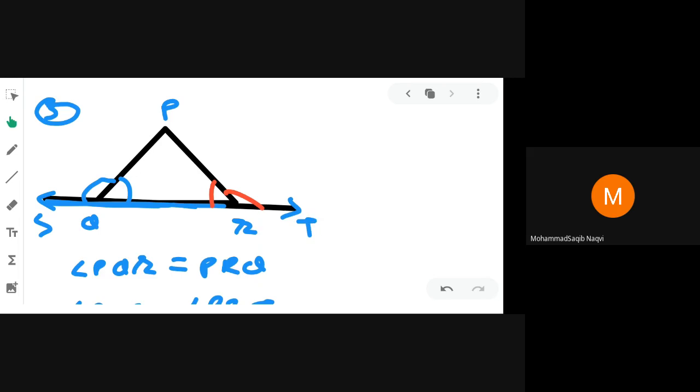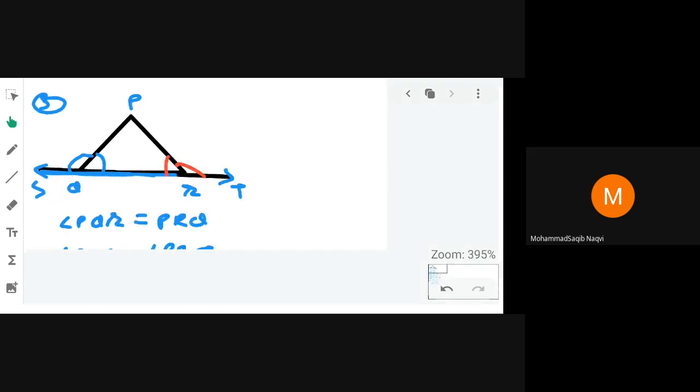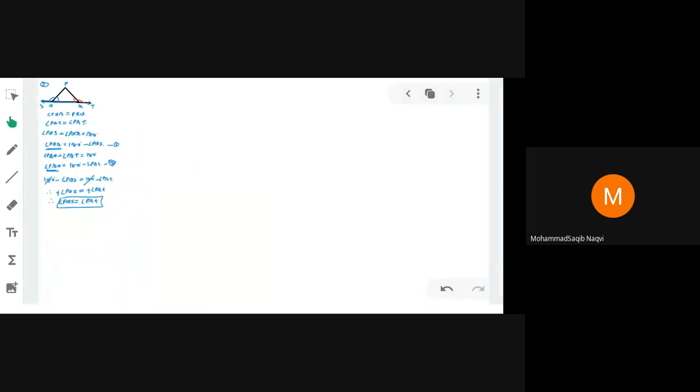But whenever I ask you this question in an MCQ, in a fill in the blank, you just use this logic, use this note. Okay, whenever the interior angles are equal, its exterior angles are also equal. Okay, boys? Yes sir. Okay, now we can see question number 4.